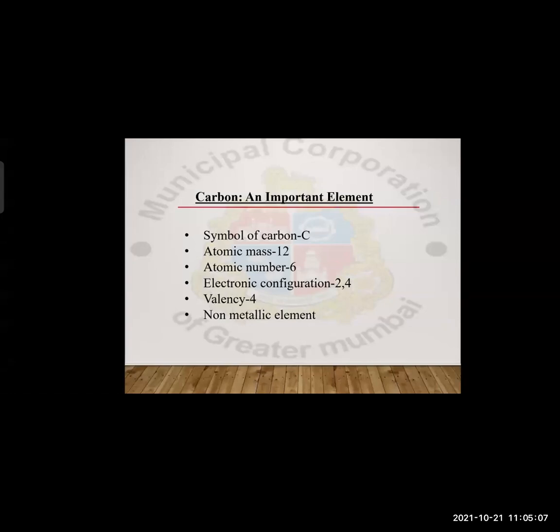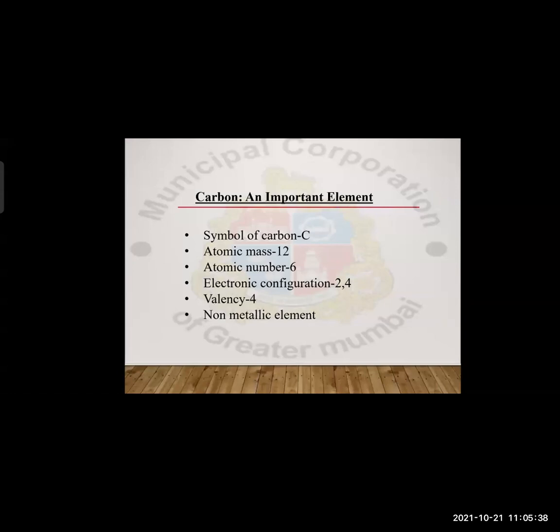Let us understand in depth how the valency of carbon becomes 4. Since the electronic configuration is 2, 4, the outermost orbit contains 4 electrons. That's why the valency becomes 4.